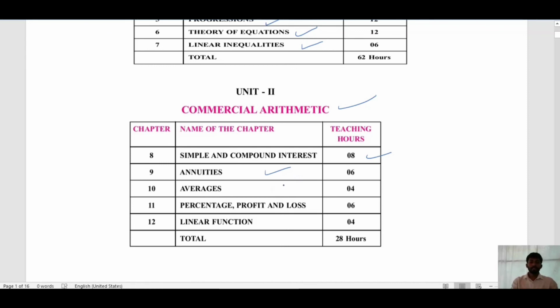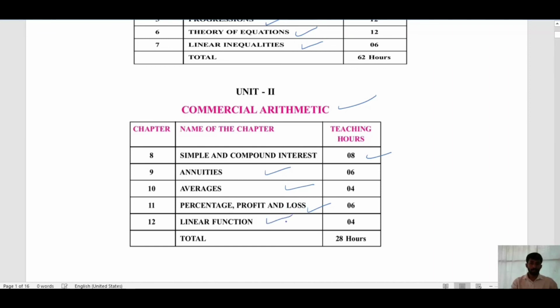The third chapter is average. It's a basic concept, how to calculate the average of numbers in different cases. Percentage, profit and loss. It's again one important chapter. Here direct formulas are there, you simply apply the formula and solve the problems.